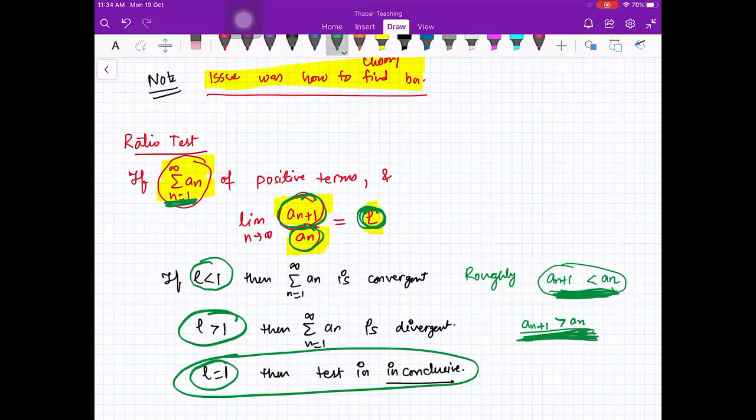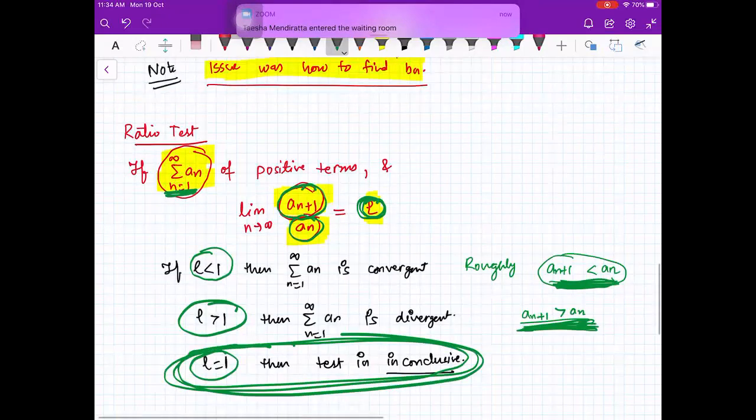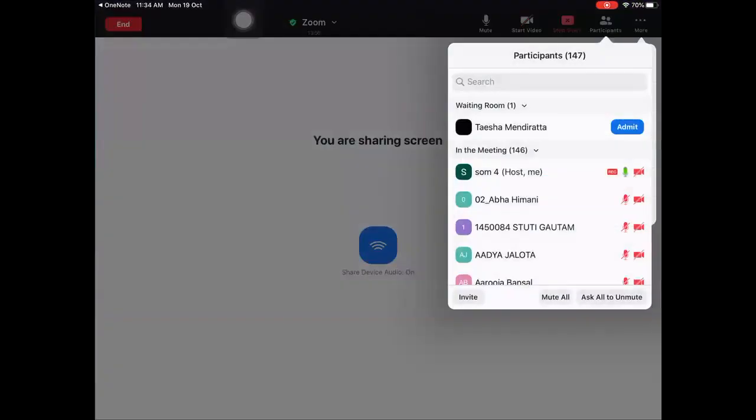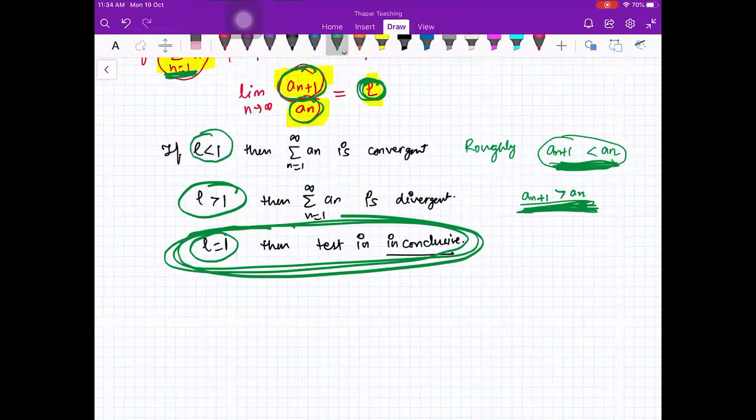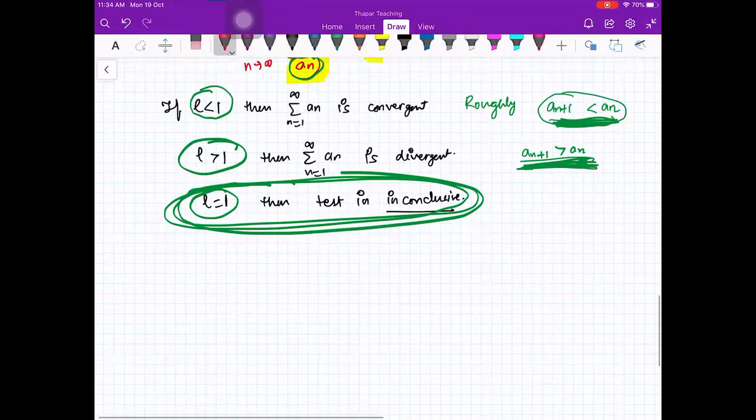So first of all, I will give you examples that for L equal to 1, the test is inconclusive. Then we will go to the other examples. So let us see for L equal to 1. Look at this example.